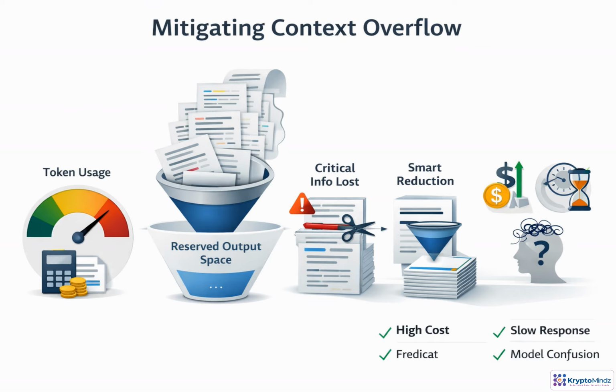Context overflow is not just a hard limit problem. It begins when retrieved chunks, chat history, and instructions crowd out the space needed for the answer. Estimate tokens before the call and reserve a clear output budget. If the prompt is too large, avoid blind truncation. Cutting the wrong section can remove the fact that matters most. Prefer smarter reduction. Filter irrelevant chunks, summarize history, or split the task into smaller requests.